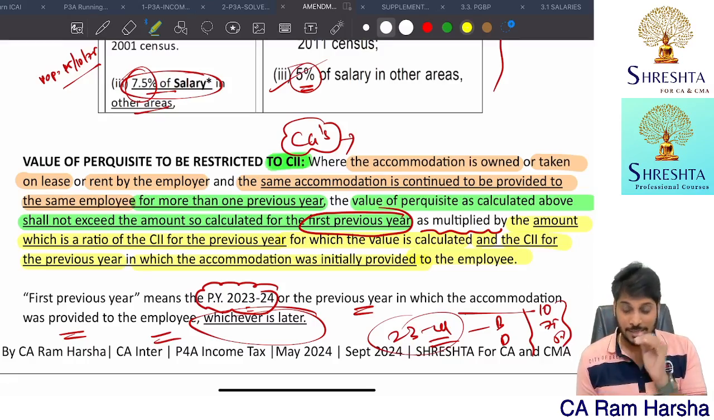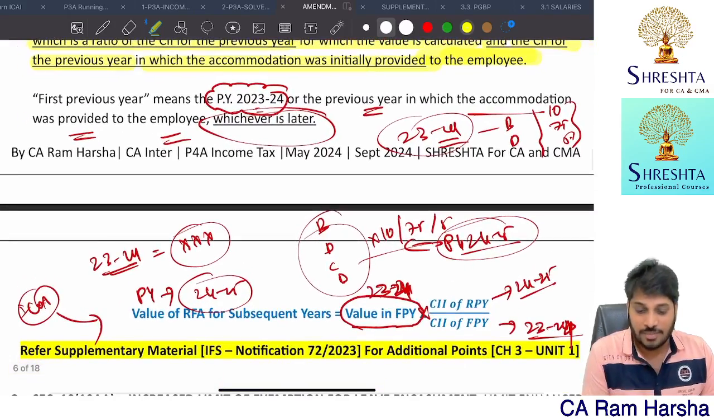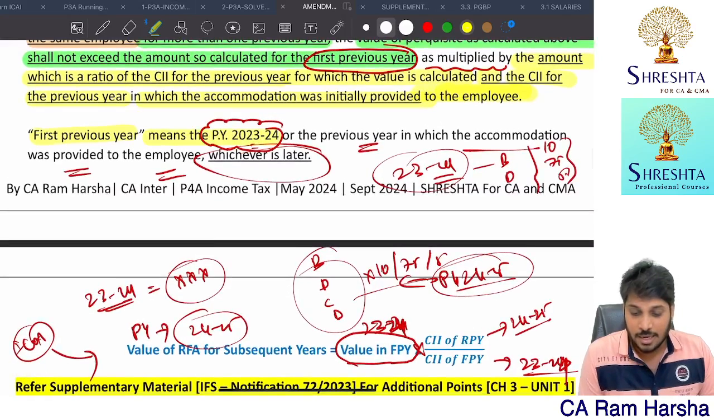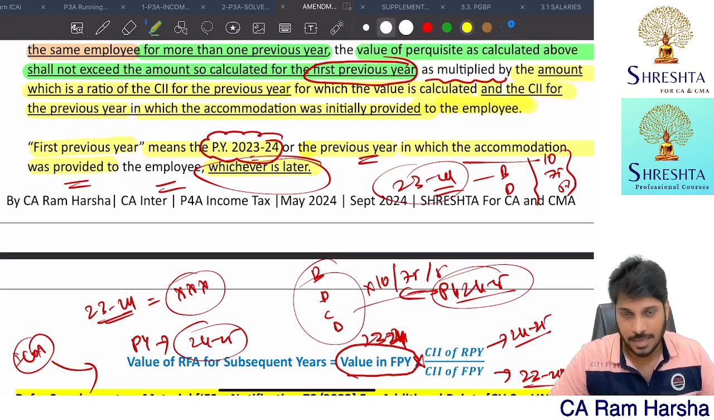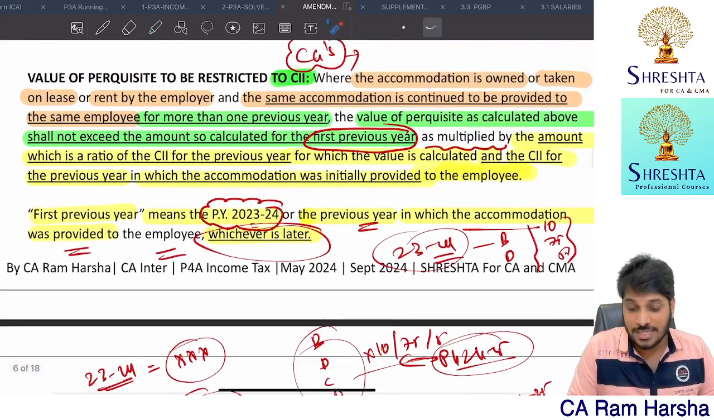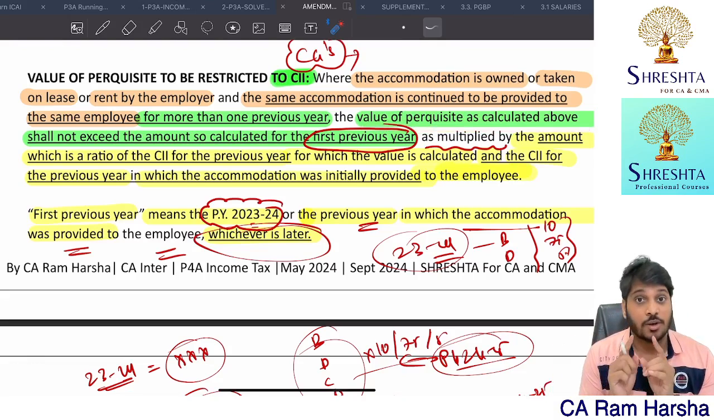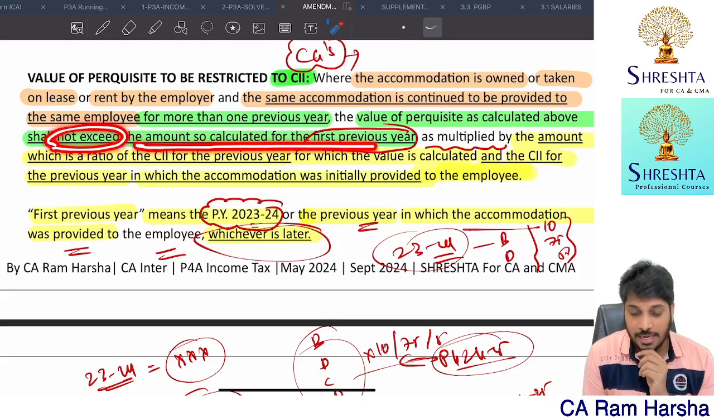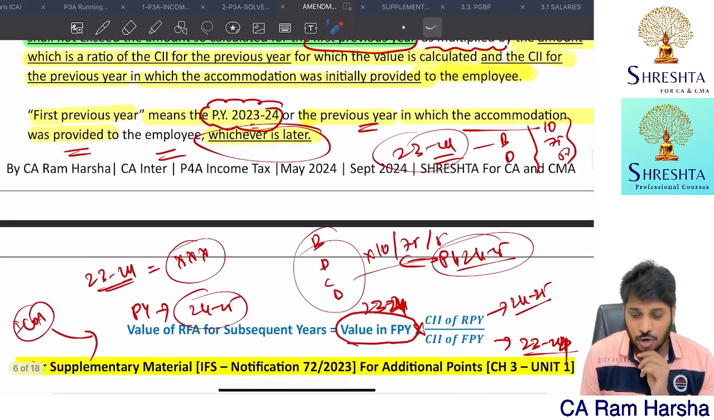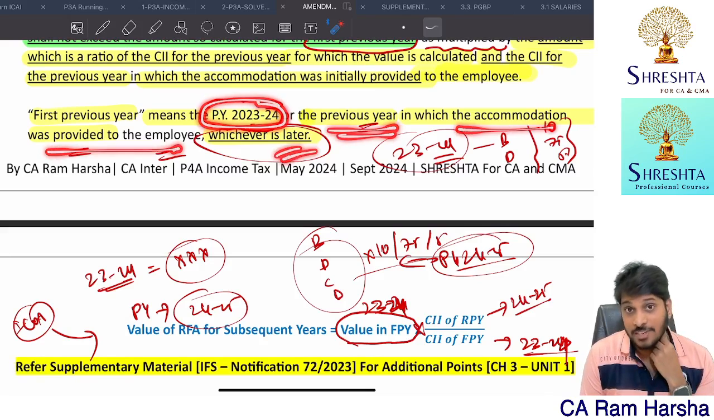You getting the point? Initially when it was provided to the employee, first previous year means 23-24 or the previous year in which accommodation was provided to the employee, whichever is later. Fine. So once again look at this. The value of perquisite for subsequent years of the rent-free accommodation shall not exceed the amount so calculated for the first year. First previous year means either 23-24 or the year in which accommodation is actually given to the employee, whichever is later.